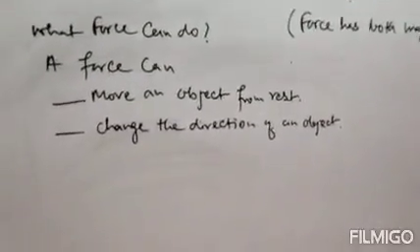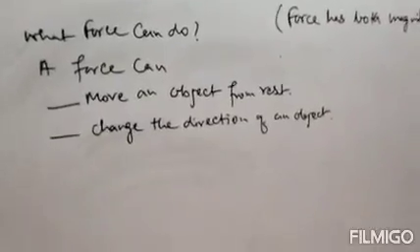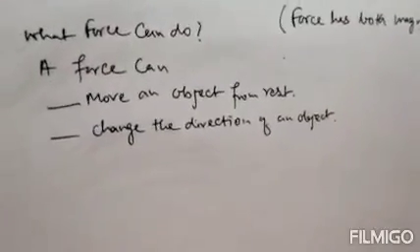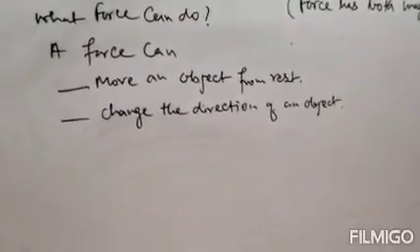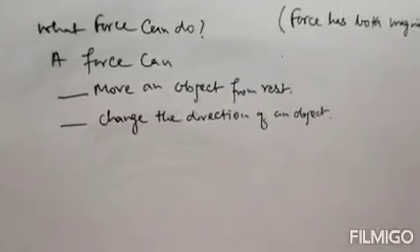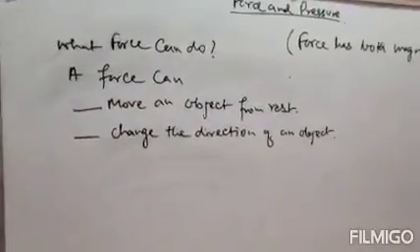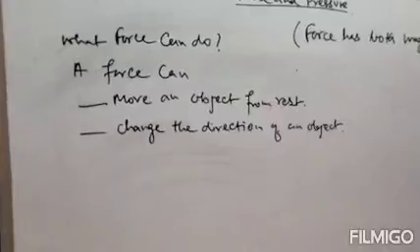The direction of the ball changes, because the batsman applies force with the bat on the ball. That means a force can also change the direction of an object.